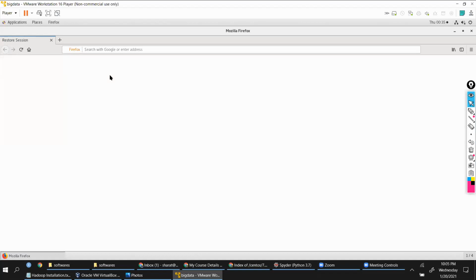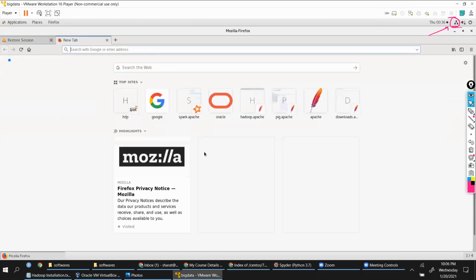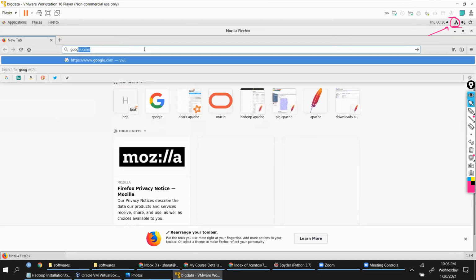But make sure your internet is connected and this link is there. At the top right corner, you see that network computers kind of a thing. That should be clicked. Otherwise, you will not get internet. I'll simply say Google. My internet is working, right?